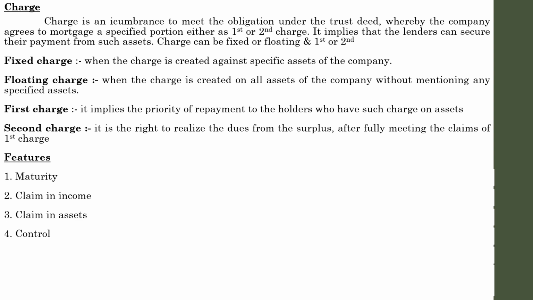Next one, control. Debenture holders are only creditors of the company, or we can say borrowed part of the capital. So they do not have any control of the management of the company because they are not the owners. Only if they are owners will they have voting rights. Whenever they have a voting right, they will be the owners. Since debenture holders are not the owners of the concern and have no voting right, they do not have any control over the management of the company.